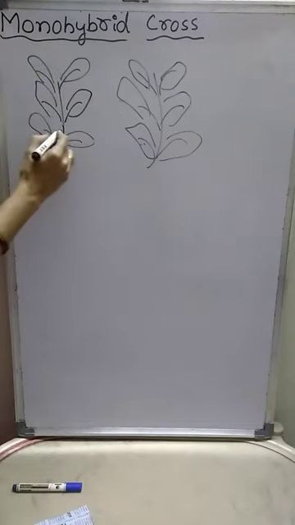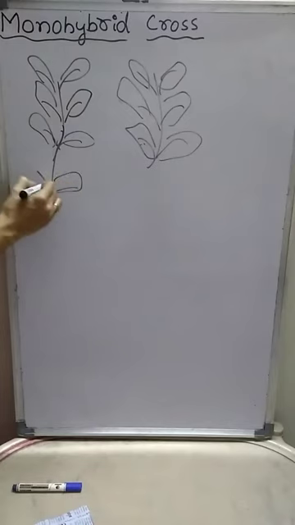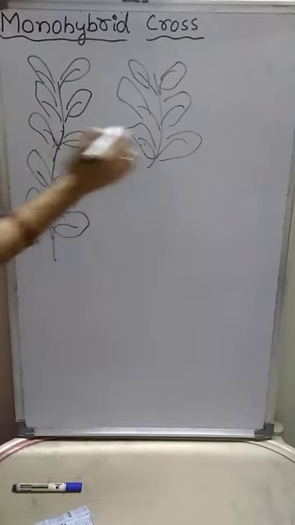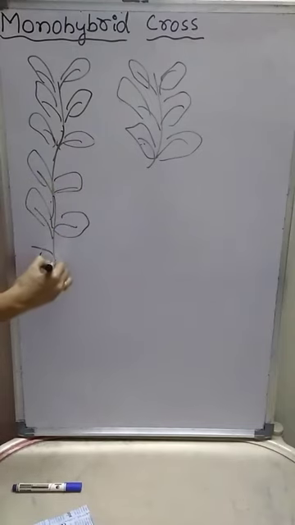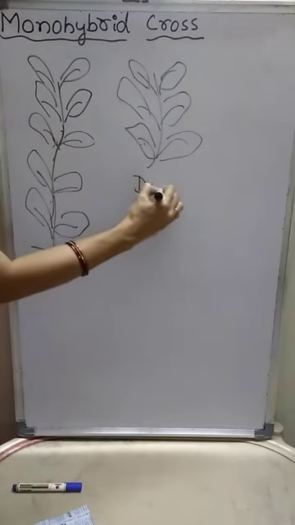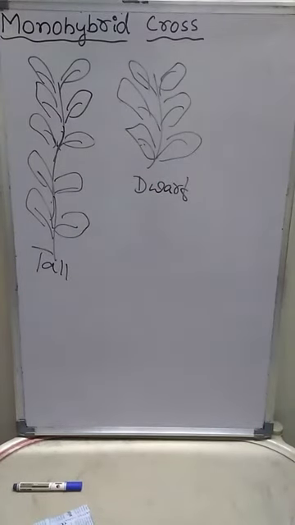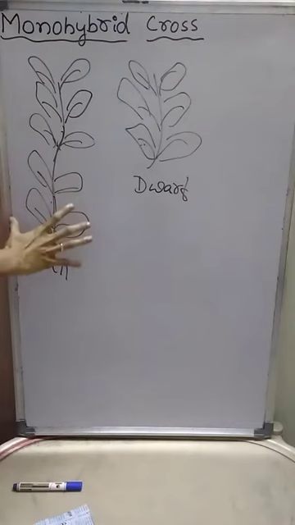For example, one pea plant is tall and another one is dwarf. This is the tall pea plant and this one is the dwarf pea plant. Dwarf means short. Only in these pea plants we can observe a difference in one character, that is the height of the pea plant.